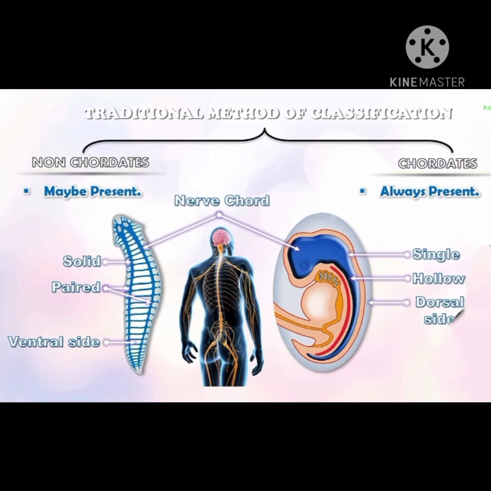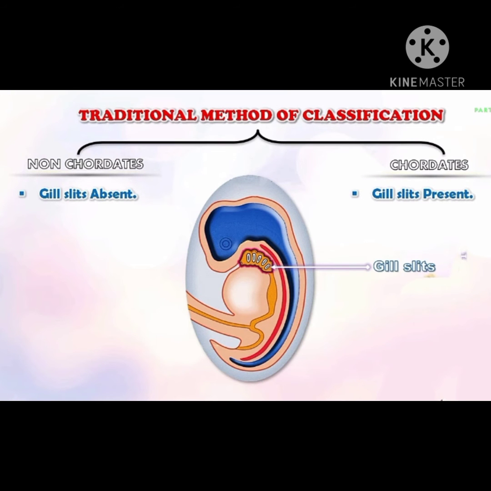It is single, hollow and present on dorsal side, that is on back side. In non-chordate, gill slits are absent and in chordates, gill slits are present. For example, fishes have gills. Also in embryo of human, gills slits are present.